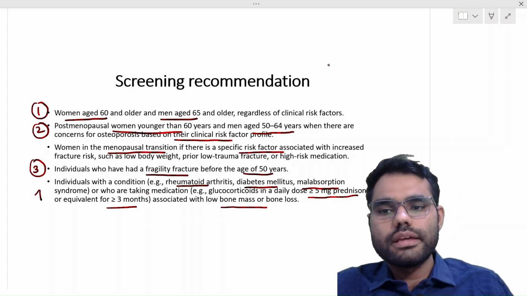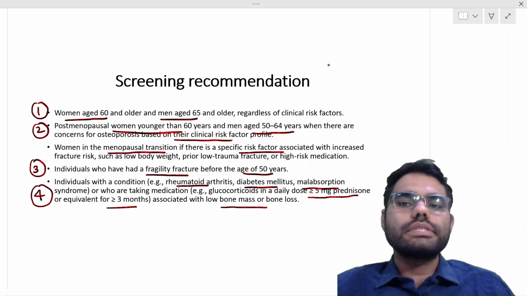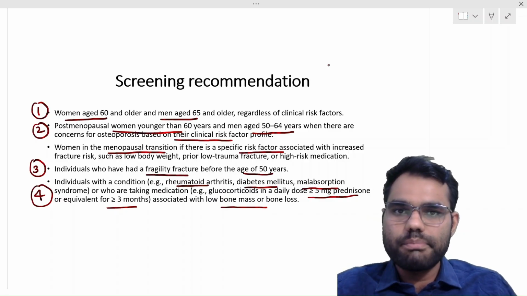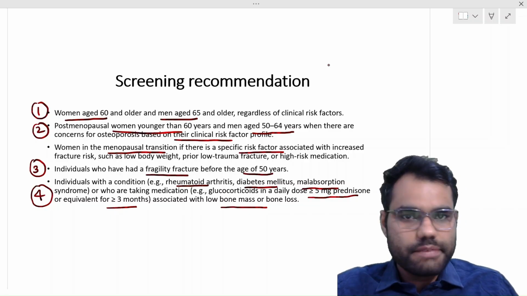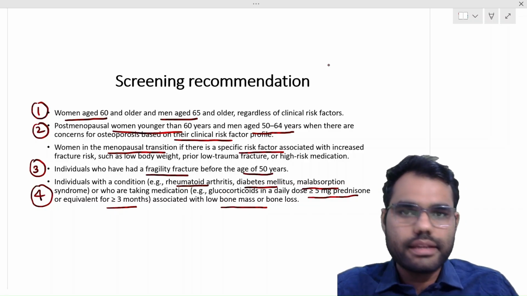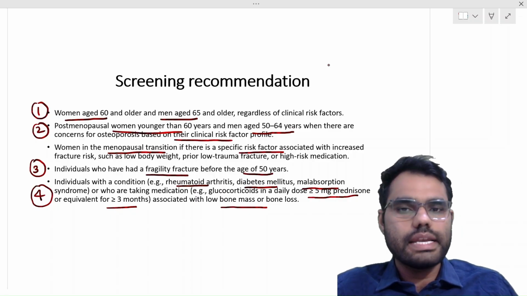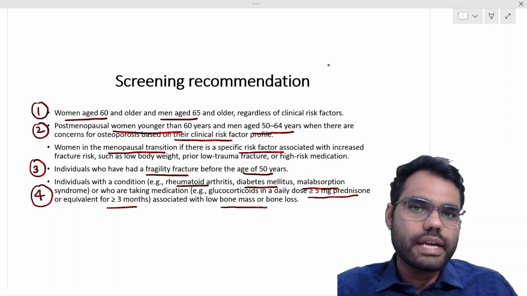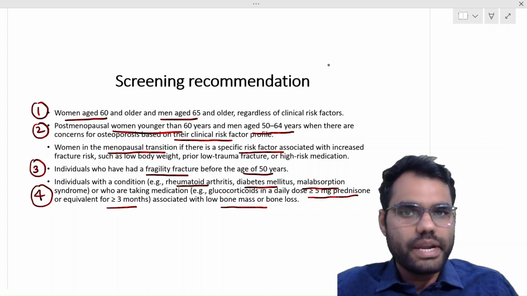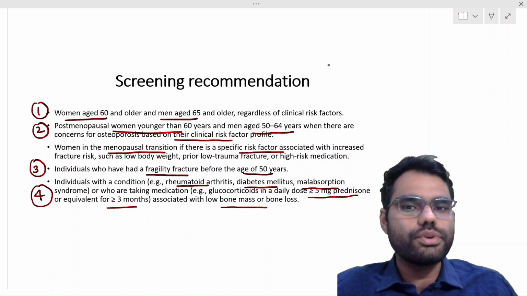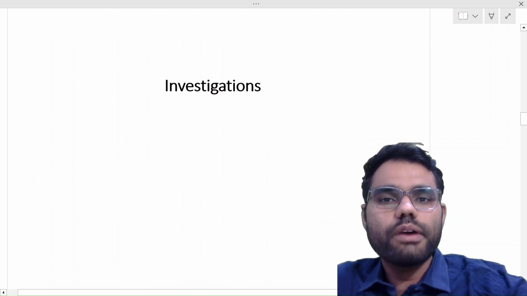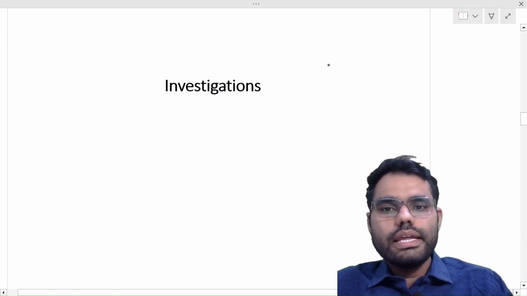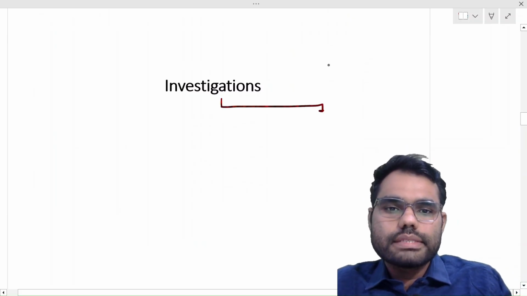So these are the major indications when we should screen: women more than 60, men more than 65, postmenopausal women and men in the 50 to 65 years age group if they have a risk factor, women in the perimenopause if they have a risk factor, anyone presenting with a fragility fracture, and patients with conditions or on medications which predispose to osteoporosis. All of them should undergo screening for osteoporosis. This is very important, right? So now what do we do in screening? Broadly, the major test we do is the DEXA scan.